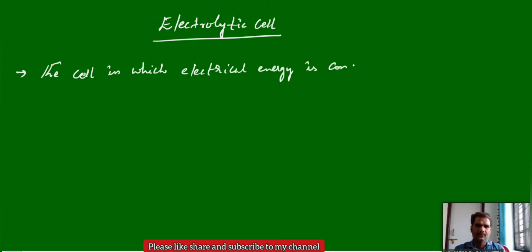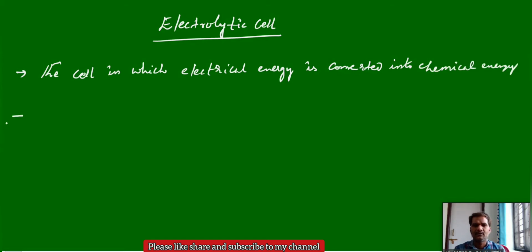Now we will see one more important part. The second part of electrochemistry is the electrolytic cell. The first part we have completely discussed. What is an electrolytic cell? It is a device which converts electrical energy into chemical energy. In an electrolytic cell, a non-spontaneous reaction can take place by passing electric current. It is the cell in which electrical energy is converted into chemical energy.